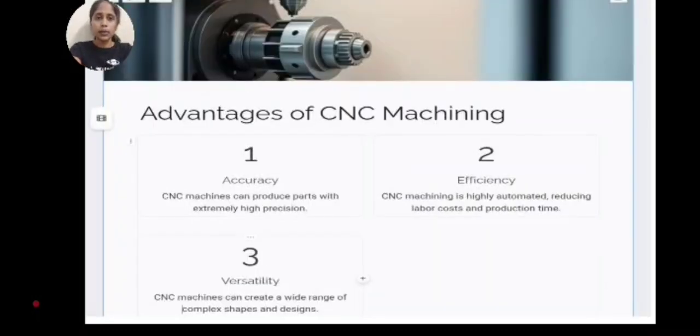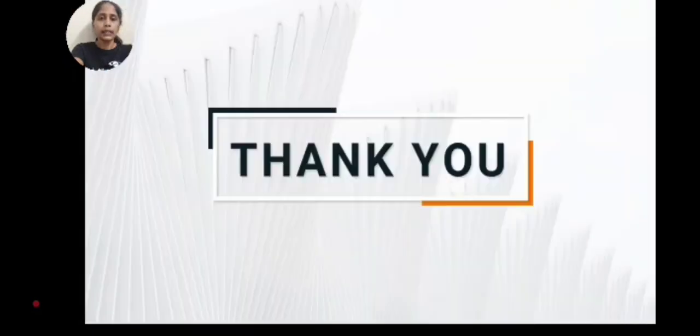Advantages of CNC machines. Accuracy. CNC machines can produce parts with extremely high precision. Efficiency. CNC machines are highly automated, reducing labor costs and production time. Versatility. CNC machines can create a wide range of complex shapes and designs. Thank you.